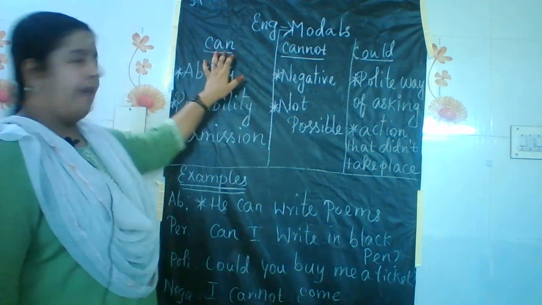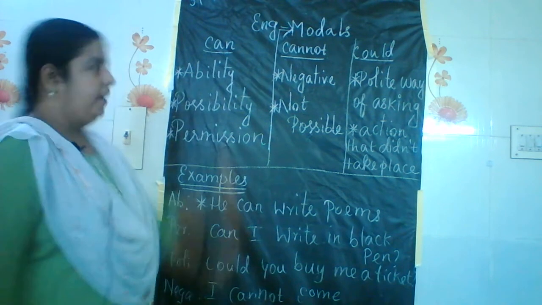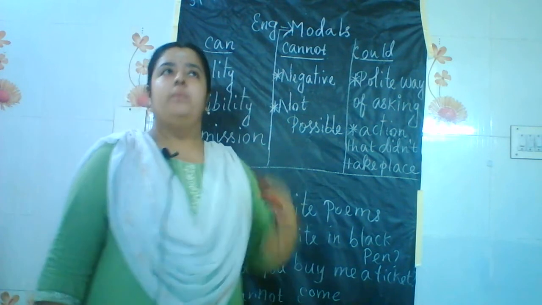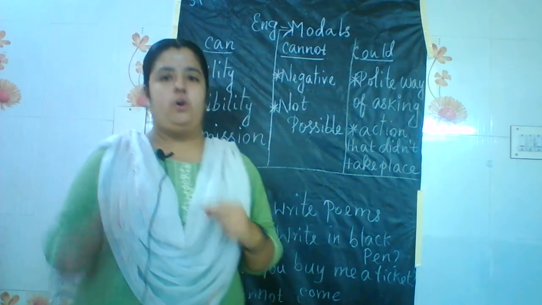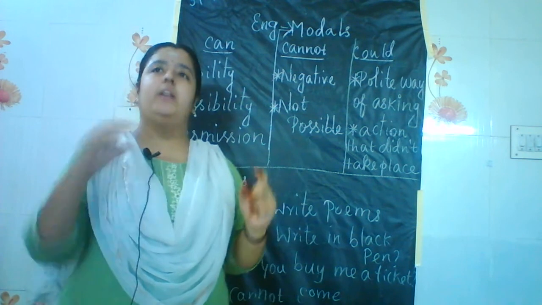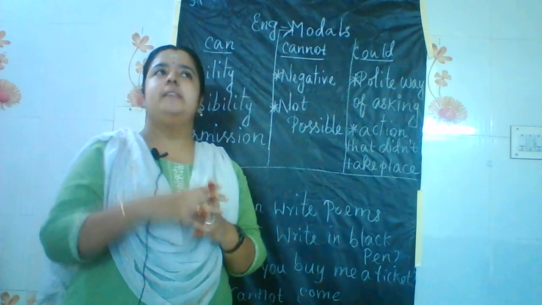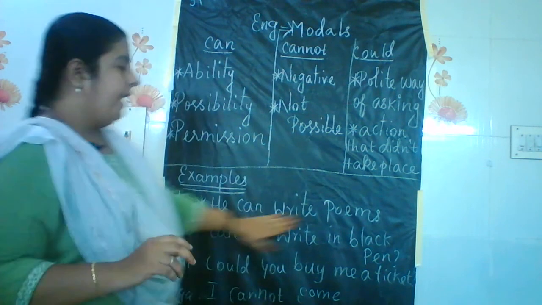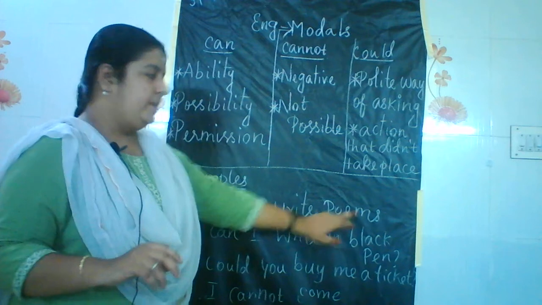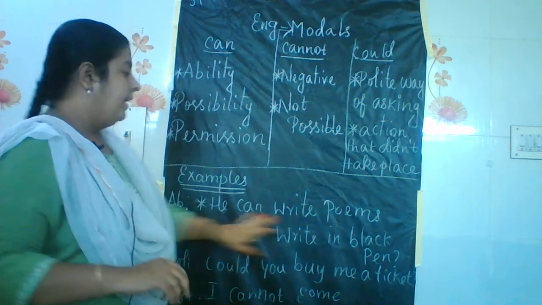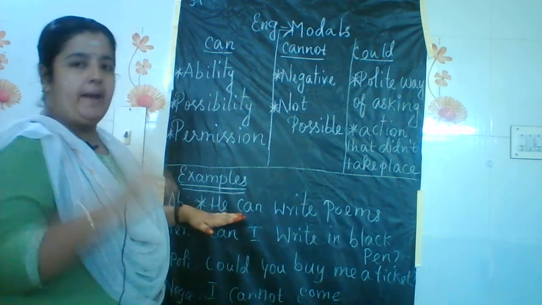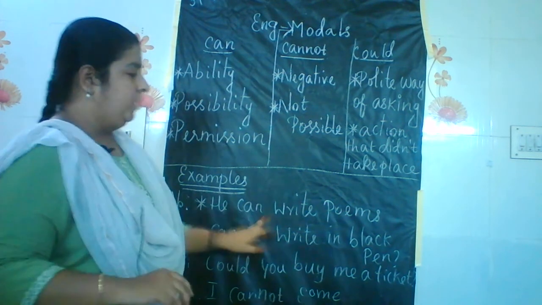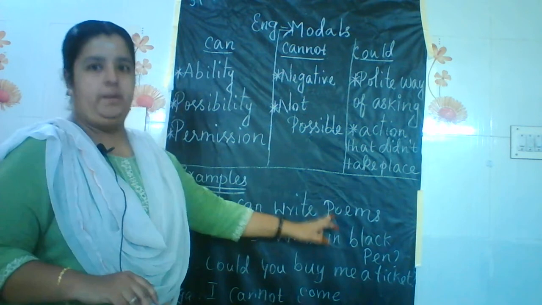First, if we take can, we have a few examples over here. As I told you already, I can come tomorrow. I can bring you lunch tomorrow. All that expresses the possibility or the ability. Ability is nothing but a capability of someone or something. For example, he can write poems. Poem writing is the ability described here. The person, a man, can write poems. So can here denotes the ability of a person who can write poems.